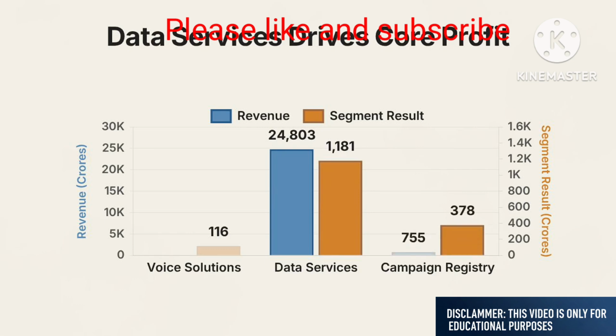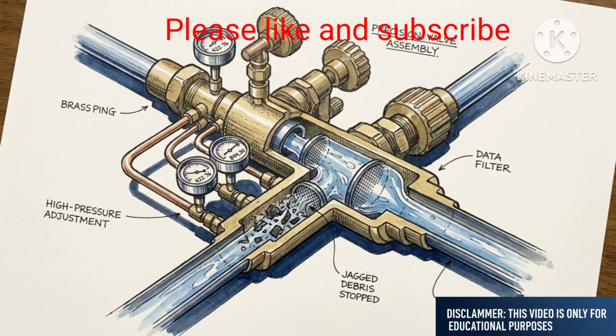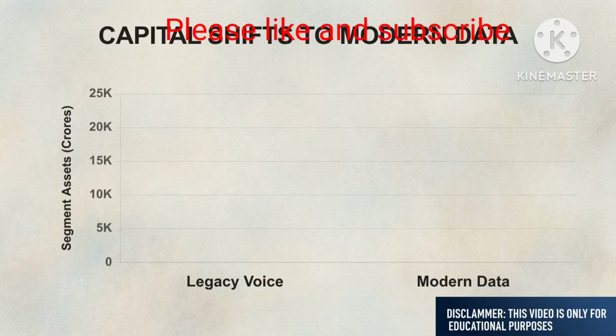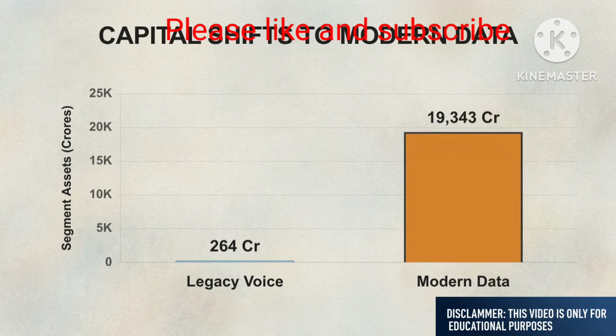Within the portfolio, the campaign registry segment acts as a high-margin driver. This business processes robotic campaign information to reduce spam for mobile operators. It delivered a 422.76 crore result on only 844.3 crores of revenue. Effectively, telecommunications is now a data and digital platforms business. Valuation models that continue to weight legacy voice as a growth driver miss the shift in where the company's capital